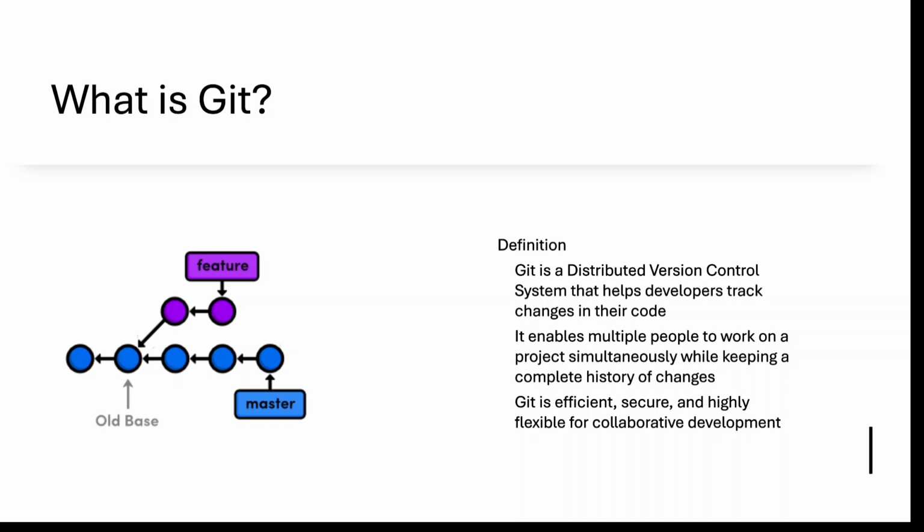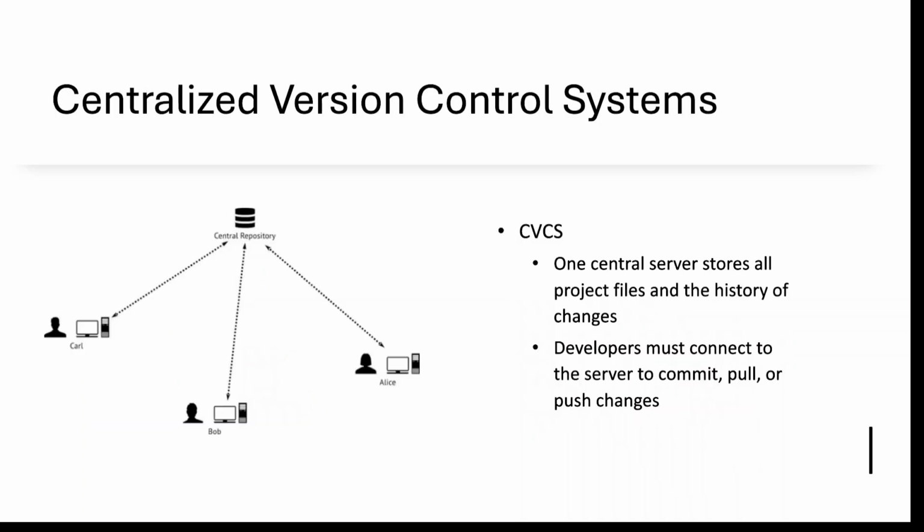It is like a tree with different branches, where people work on a branch and that branch is merged into a single origin or master. Before going into Git in more detail, let me explain what a central version control system is. It is a central server where all the project files are stored, and all developers can push, pull, and commit to that same centralized system.